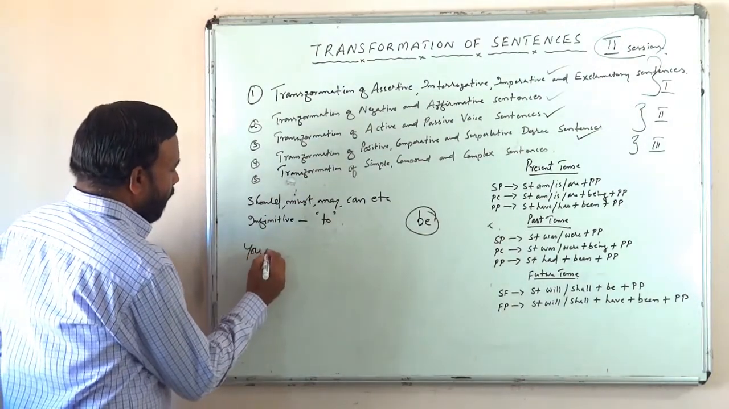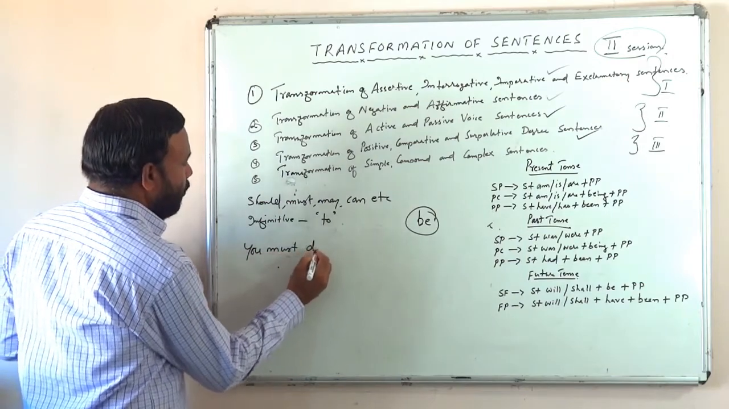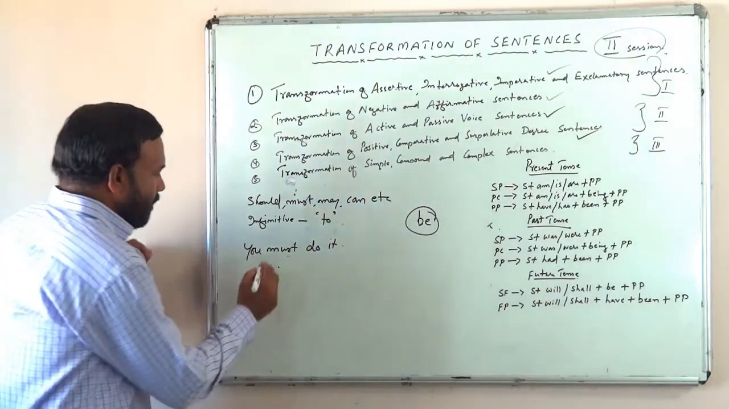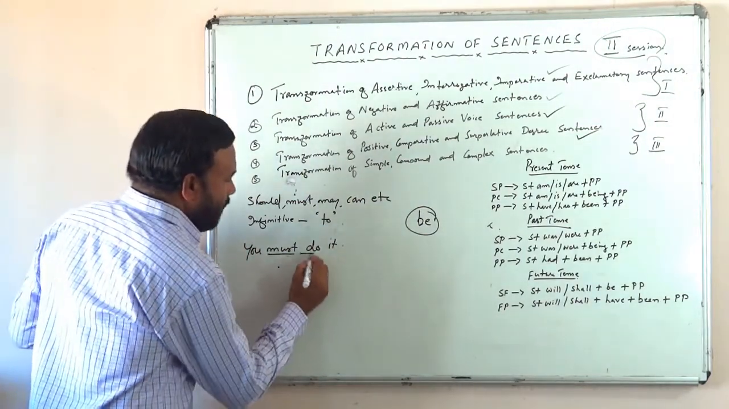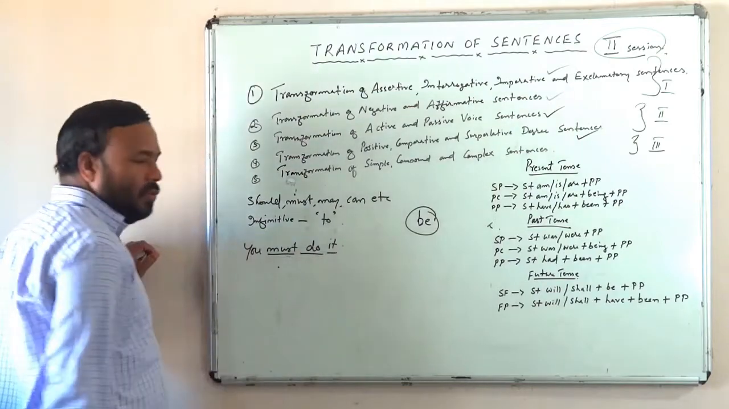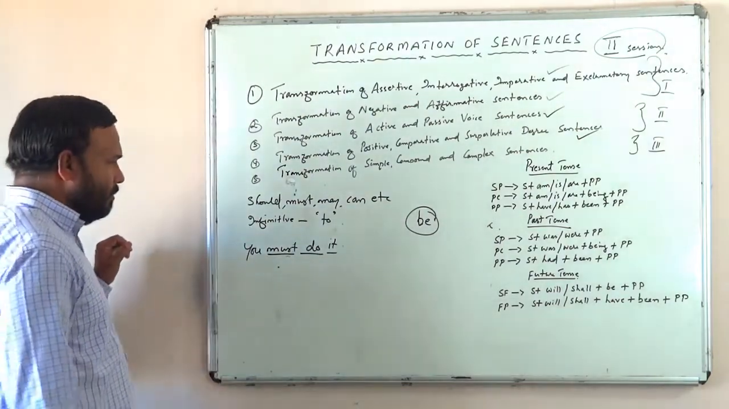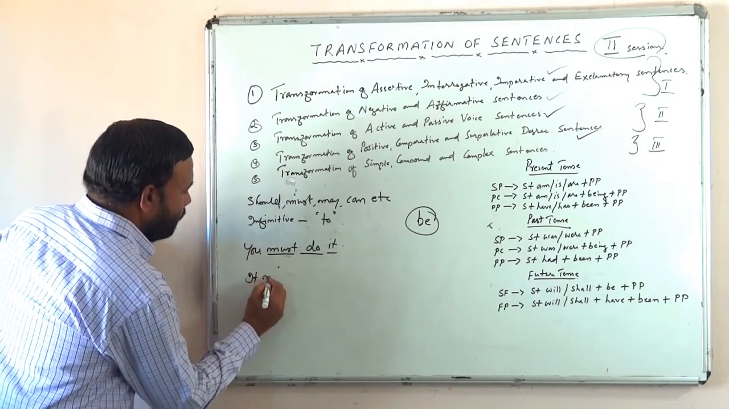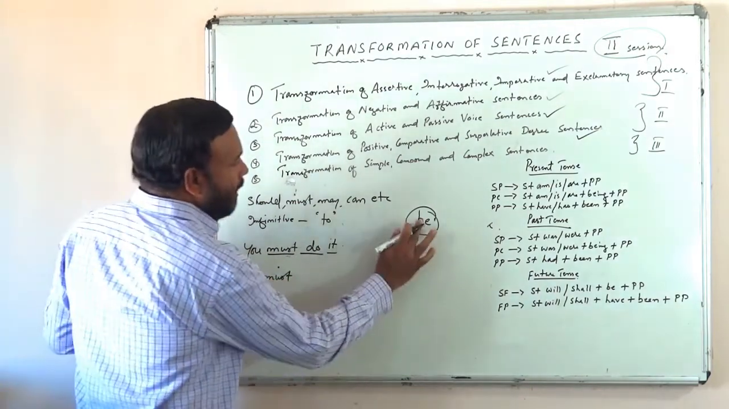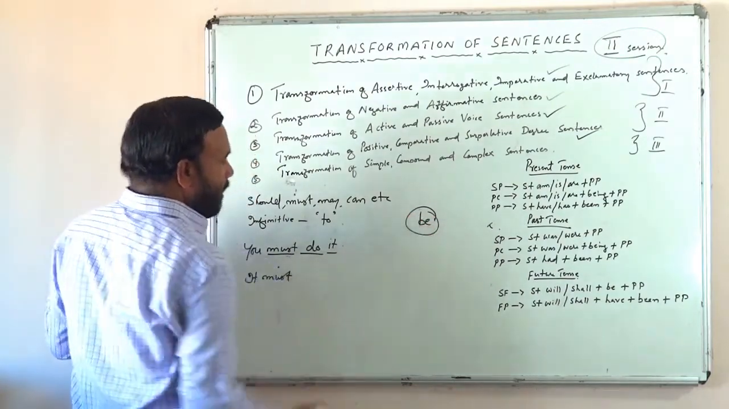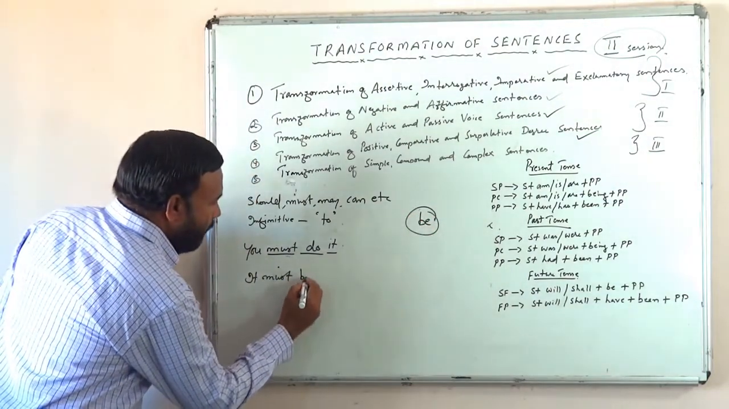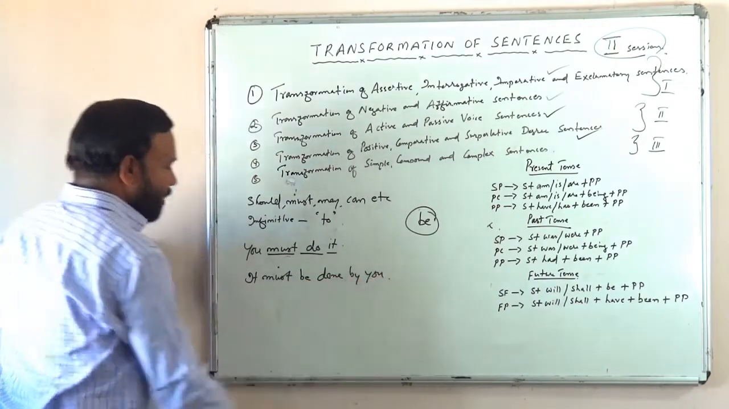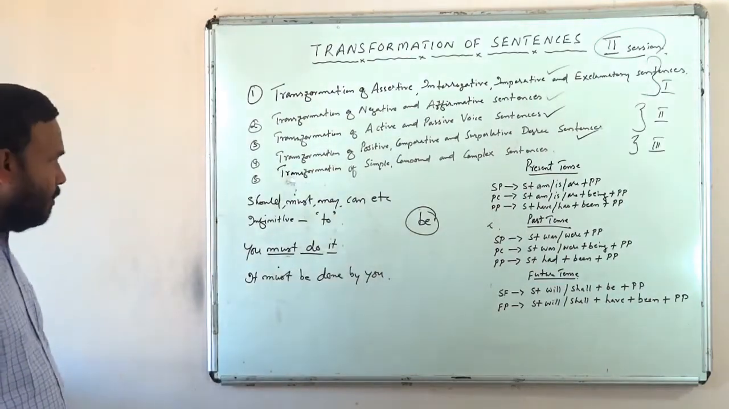You must do it. You have must here. Do verb. You must do what? It. So how will you change it into passive? Object will come as subject. It must. Then this be must be there. It must be done by you. You must do it. It must be done by you. Very simple.